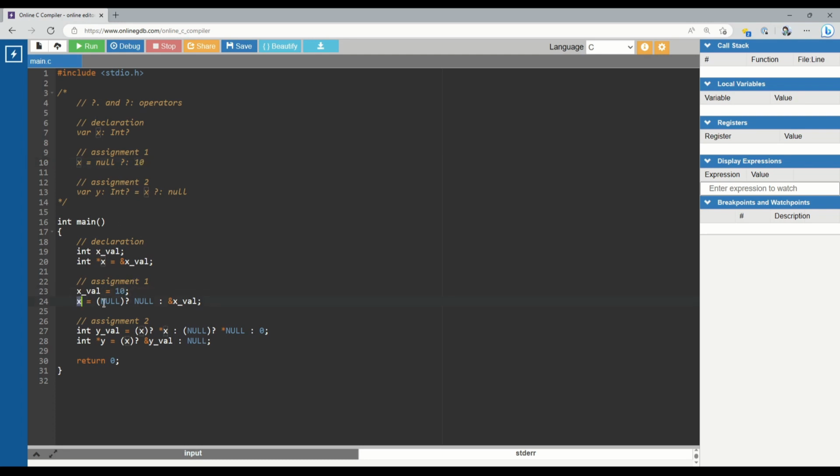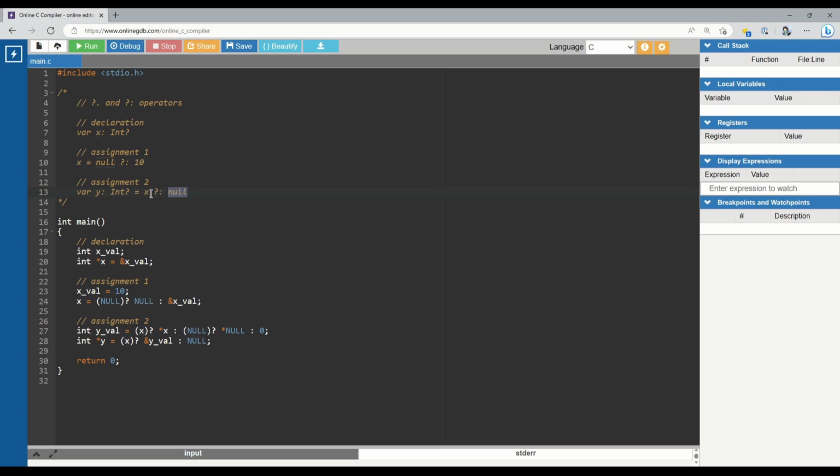Then for the value of x, what we can do is check, is this thing on the left null? Like this. And if it isn't, we just assign x to it. Otherwise, we assign x to 10, which has to be pointer syntax, because null is essentially pointer syntax. And you have to just say x is the memory address of the thing that contains 10, which is a big hassle. And suppose now we make a variable y, which is also nullable, and we set it equal to x if x is not null, otherwise we set it to null.